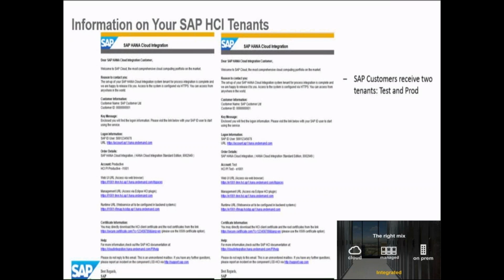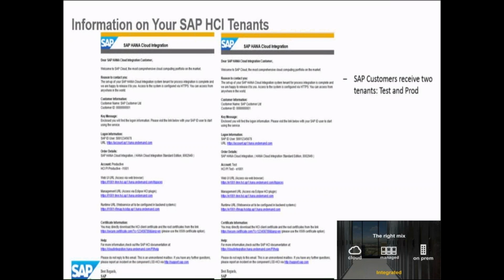It works with both. You have the web URL, the encrypted URL, the certificates, private key certificate and public key certificate, and all the prepackaged content in both the test and productive tenant. Both are identical, but for production we should go with the productive tenant only. We should not use the test tenant to deploy production scenarios.